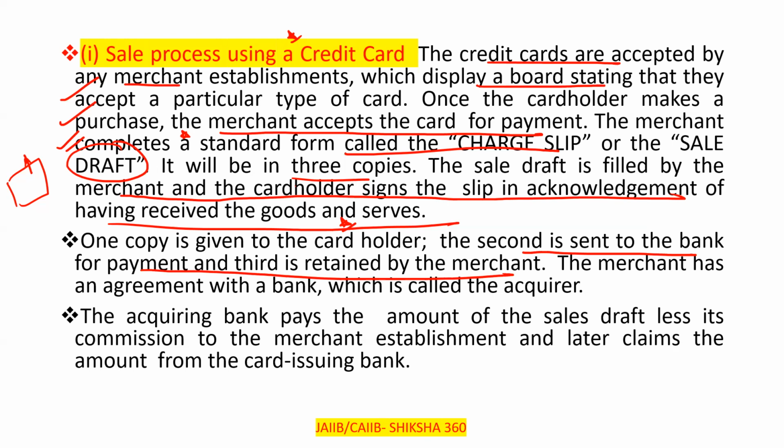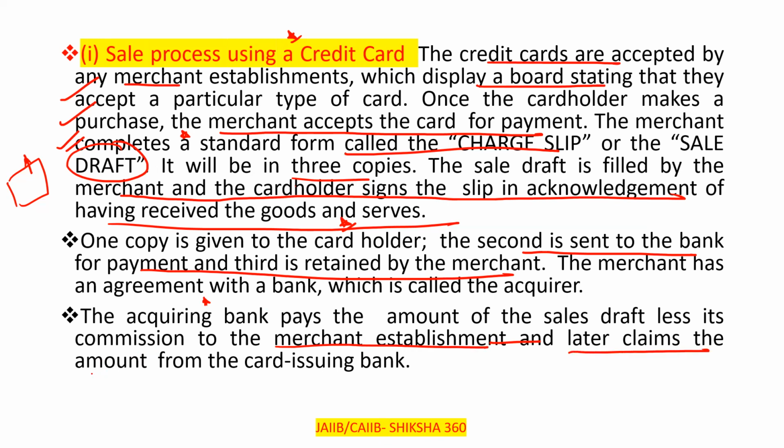Further, the acquiring bank pays the amount of the sales draft less its commission. Say there is a 10,000 entry: they will deduct their commission, say 0.5% or whatever it may be, and the remaining amount will be credited to the account of the merchant. Clear? So the acquiring bank pays the amount of the sales draft less its commission to the merchant establishment.